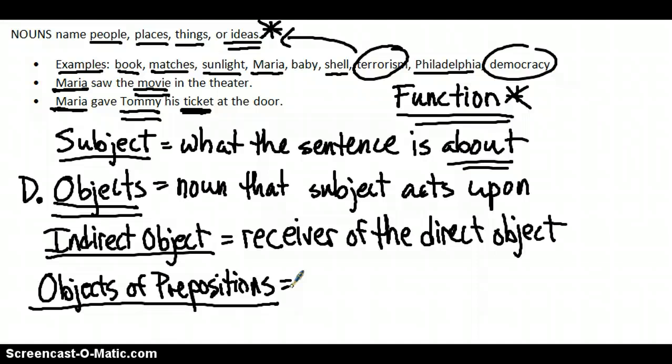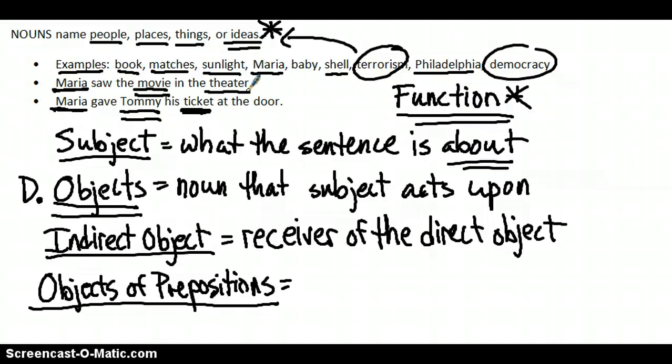And if you take a look at the first example, Maria saw the movie in the theater. We have another noun there. It's not a person, it's a place. If you haven't found it already, it's theater. Theater is the place that Maria saw the movie. Now, this is not functioning as a subject because the subject in the sentence is Maria. It's not functioning as a direct object because it's not the thing being acted upon by Maria. It's the place in which Maria saw the movie.